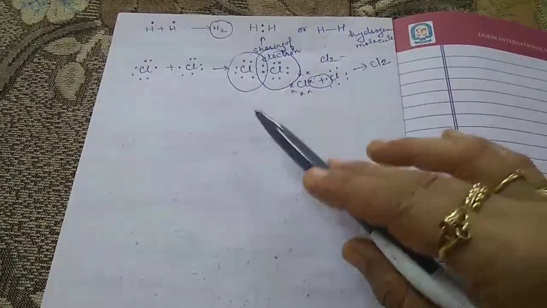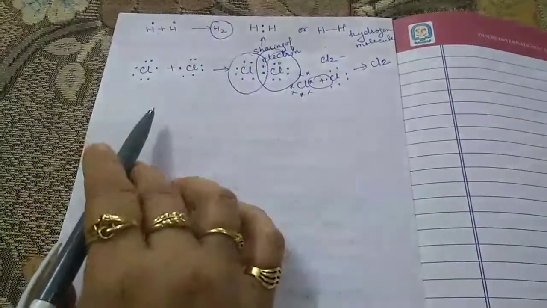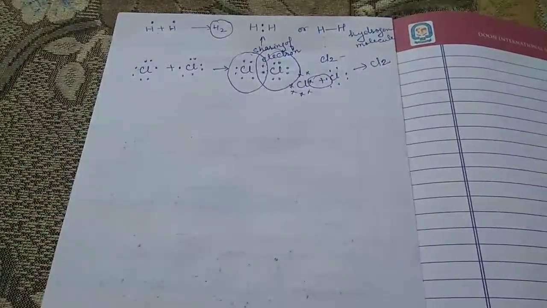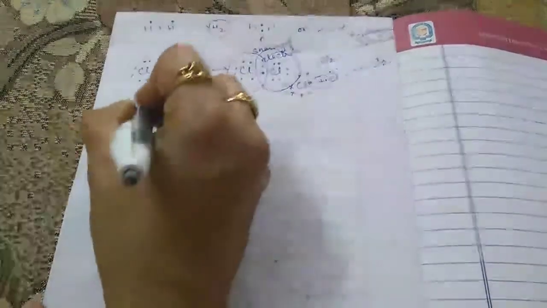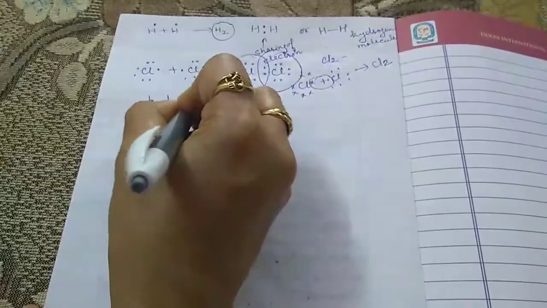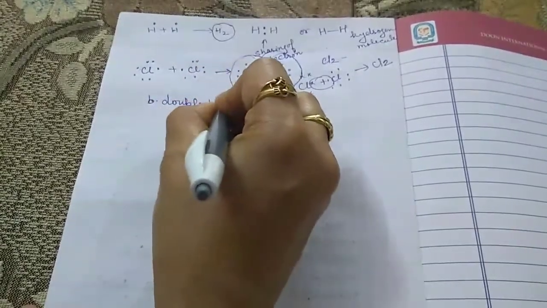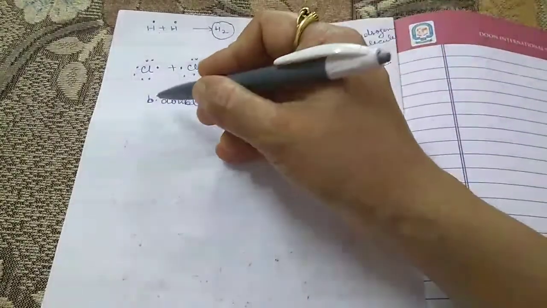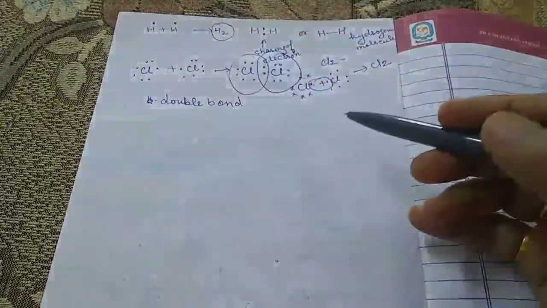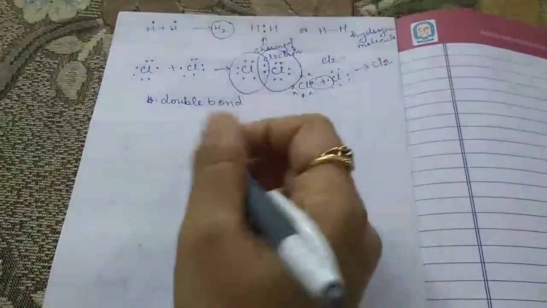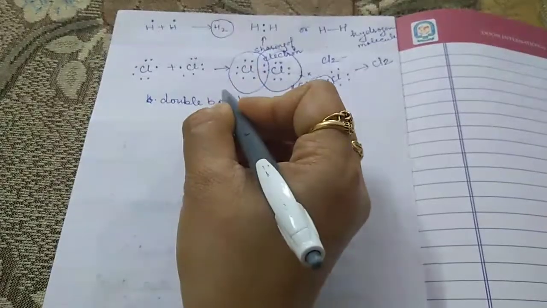If two atoms share two pairs of electrons, the covalent bond is said to be a double bond. This topic, about single, double, or triple bonds, we have already studied earlier in the 10th class. So for example, we have CO2.